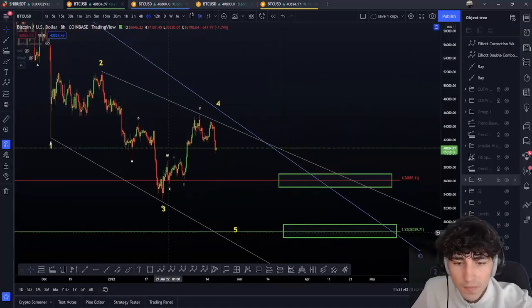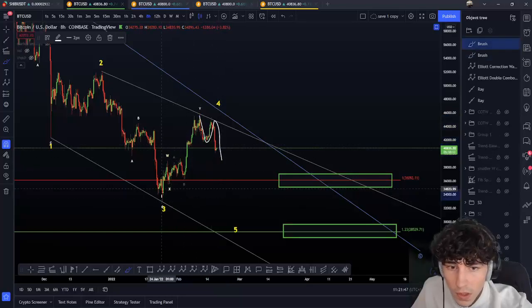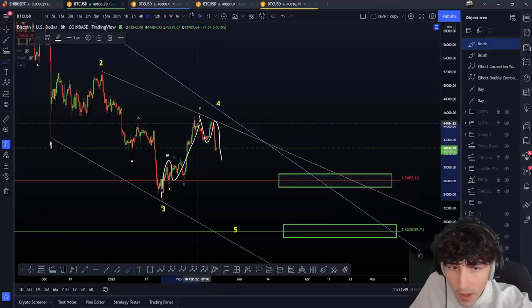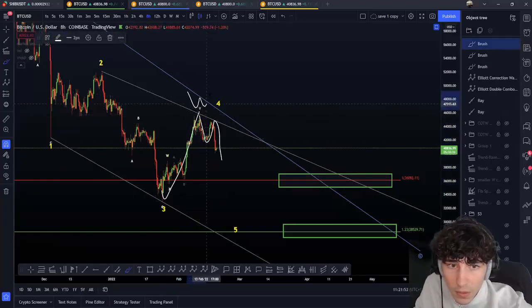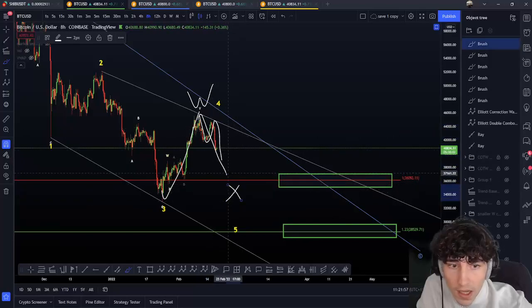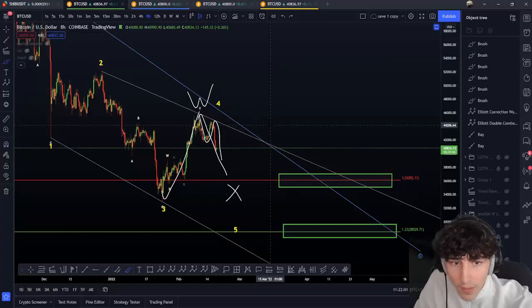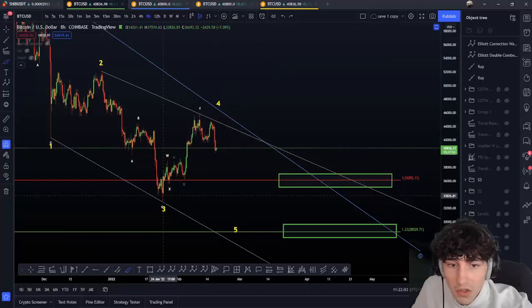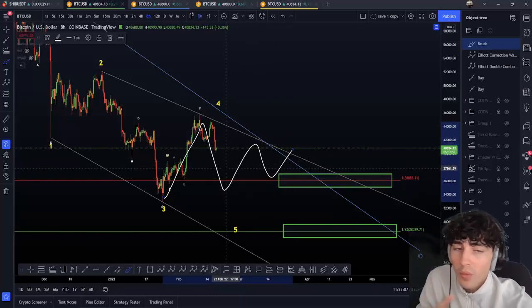We can expect to be in a bigger triple wave here. We are done in that case with the WXY here, but that will maybe create a bigger W here, maybe do a next retracement here, and after that, boom, push it to the upside for a Y leg. That is possible. Now we can also be in a triangle, A, B, C, D, E. There is a ton of possibilities here.